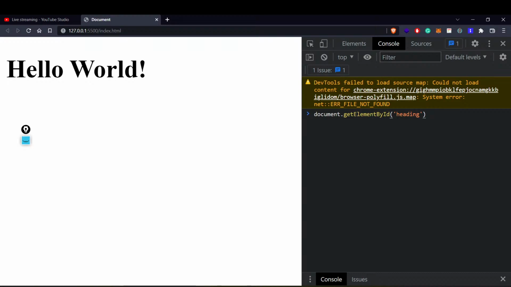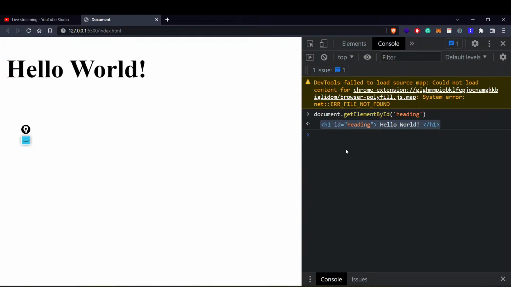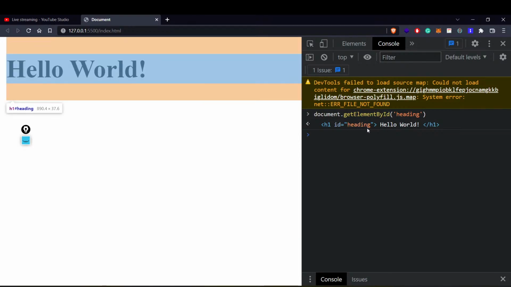If I hit enter, what will happen? Boom, something just happened. In this part, what we are seeing right now is a particular element that has that tag, and that has that whole content written inside it. I hope this is making some sense to you. Like if our page has multiple things. Right now we only have a heading that is having an ID as heading. H1 element that has an ID of heading.